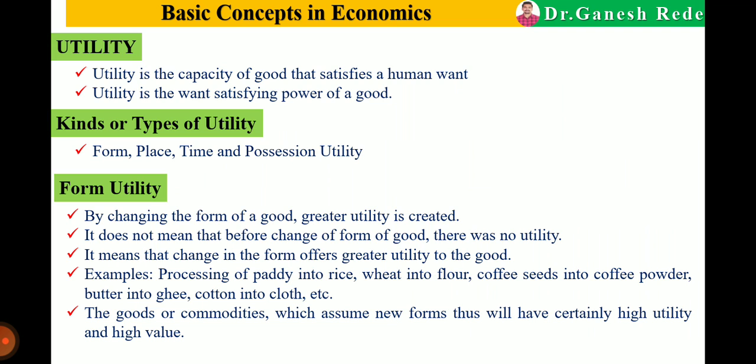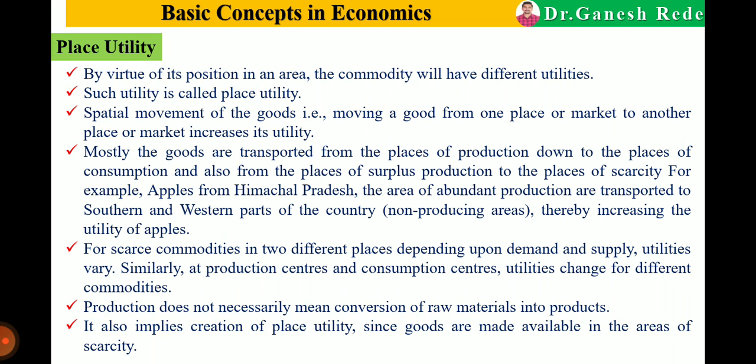Another common example is that we transform raw material into a product. If we compare the price of the raw material and the product, obviously the product will have a higher price. That is the creation of higher utility by changing the form. Then next is place utility. The utility of a commodity depends upon its position in an area.